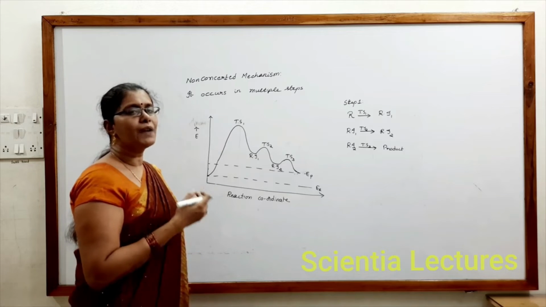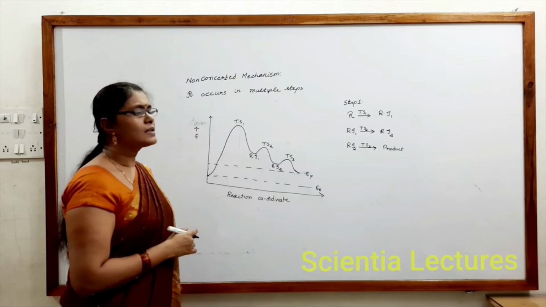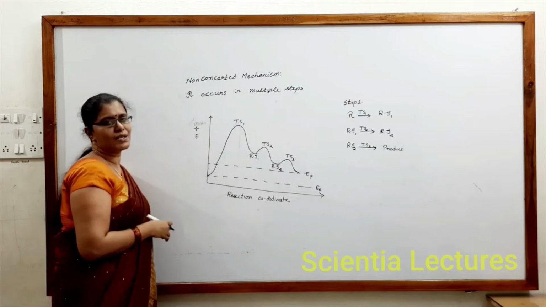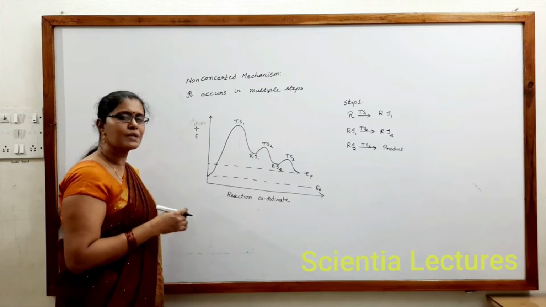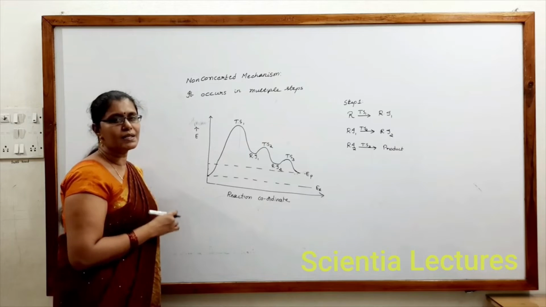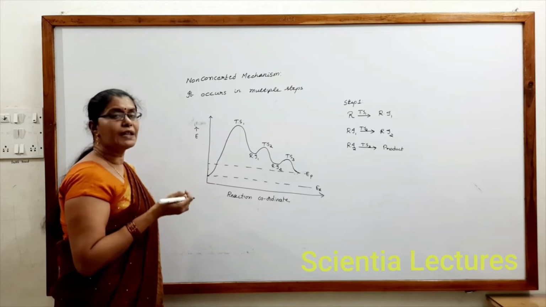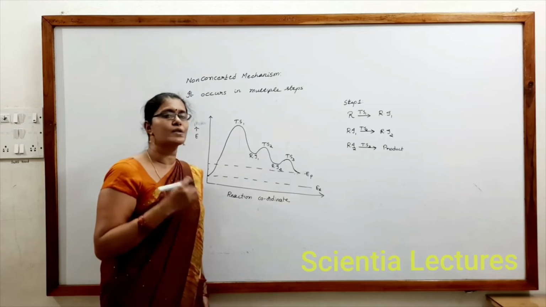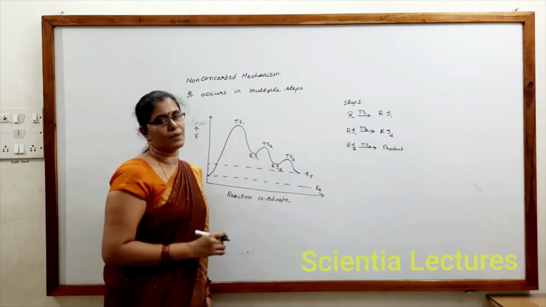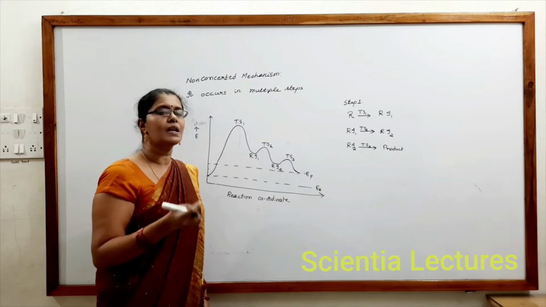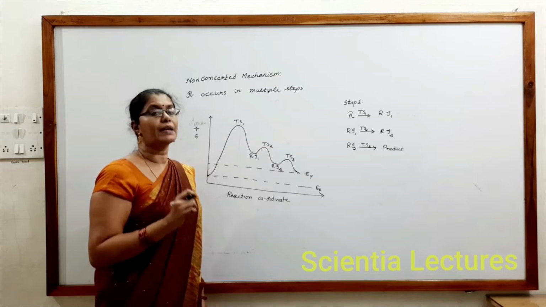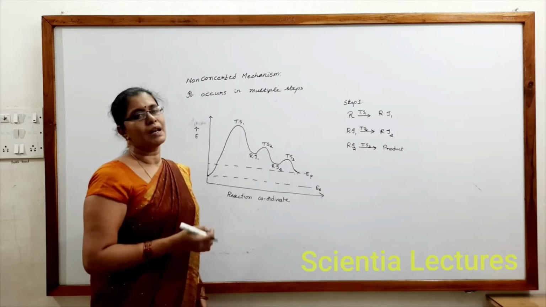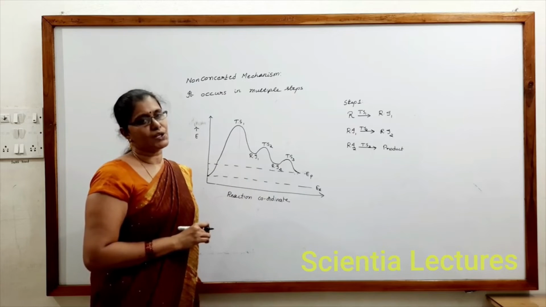Next, if a reaction occurs in 3 steps, how many transition states does it involve? Here we can observe it involves 3 transition states. If a reaction mechanism occurs in 3 steps, it will have 3 transition states. Next, how many reaction intermediates would be involved? Even such questions could be asked. It involves 2 reaction intermediates. If any mechanism occurs in 4 steps, it involves 3 reaction intermediates. If it occurs in 3 steps, like our example, it involves 2 reaction intermediates, one less than the number of steps.